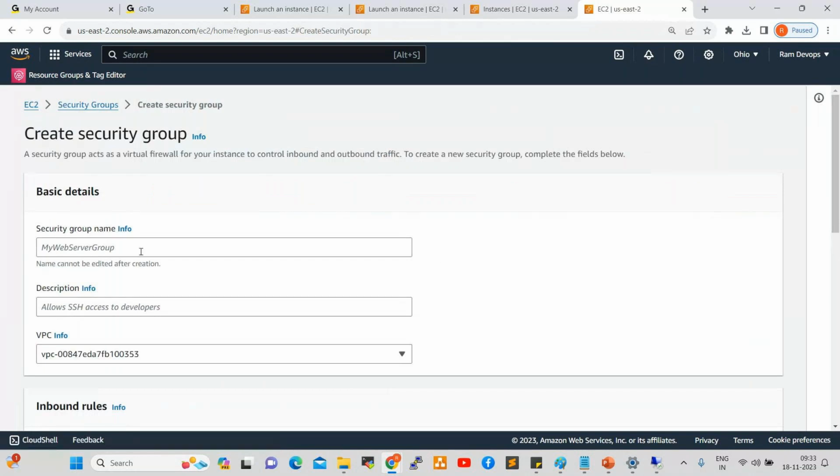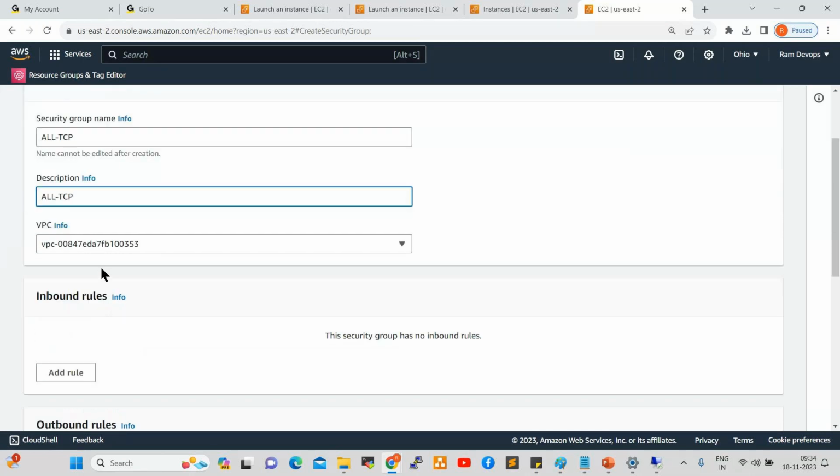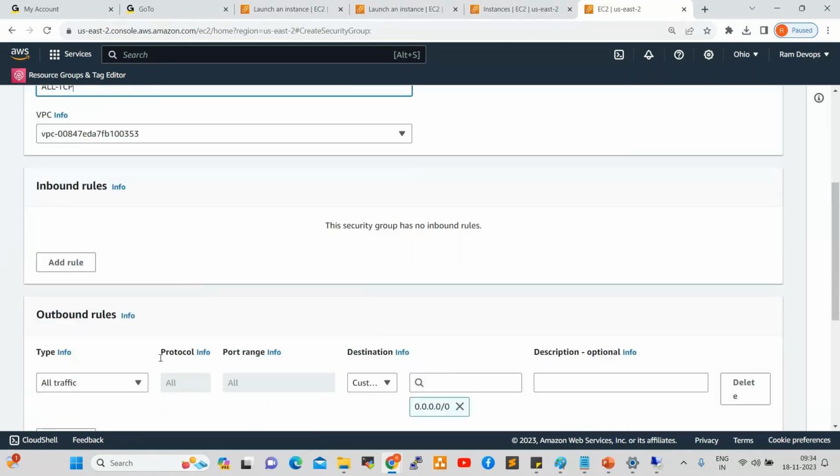Security group name I can give here. So all TCP I can give here. Once I give all TCP, description also I can give here. Description I can give the same, and VPC, the default one, I can select here. By default all traffic is open in the outbound rules. Now I want to add inbound rules here. So if you want to add inbound rules, click on add inbound rules.